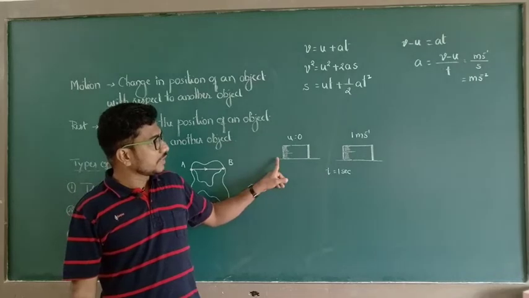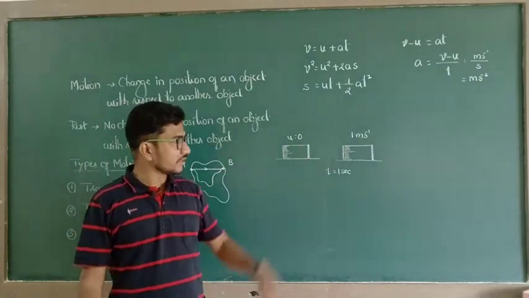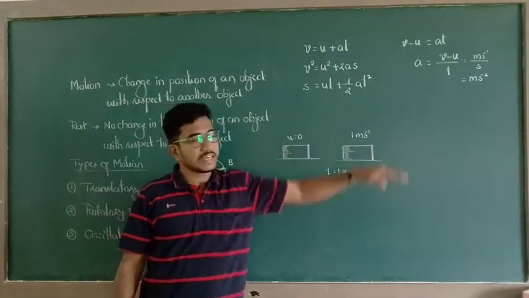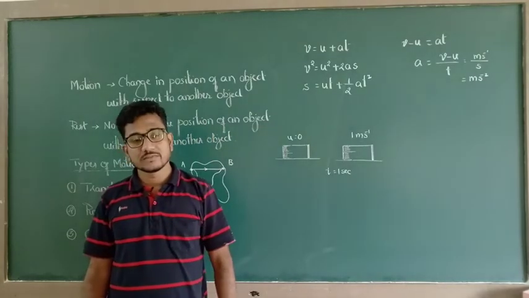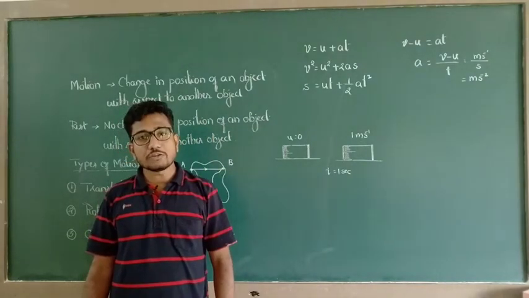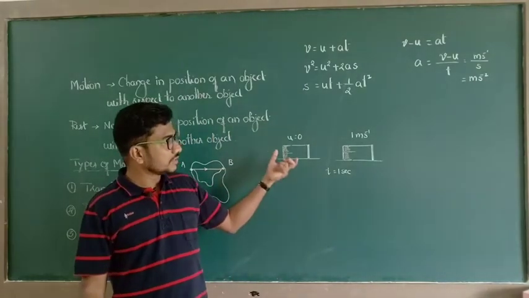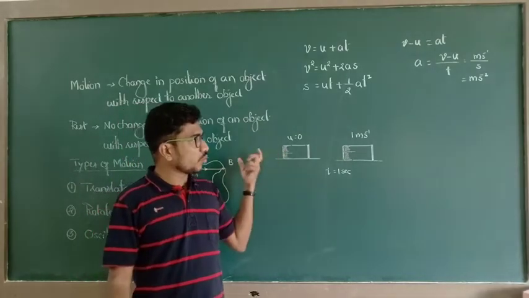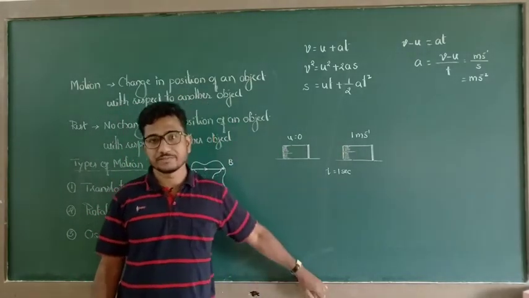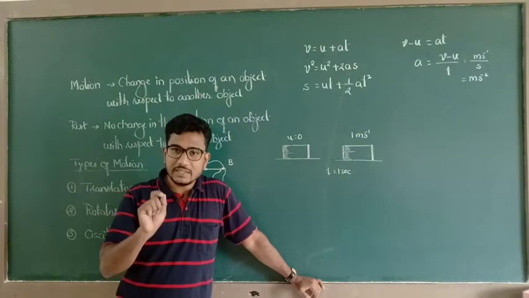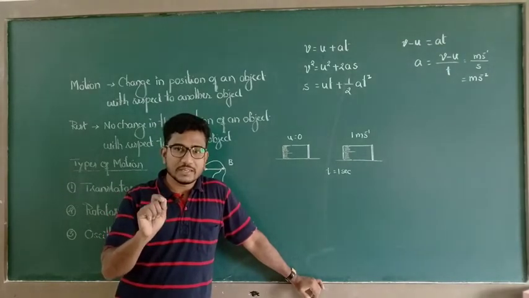So here this object is moving in one particular direction. Particular direction means this object is under one dimensional motion. So basically distance and displacement are different.